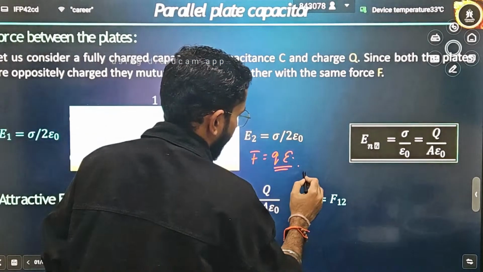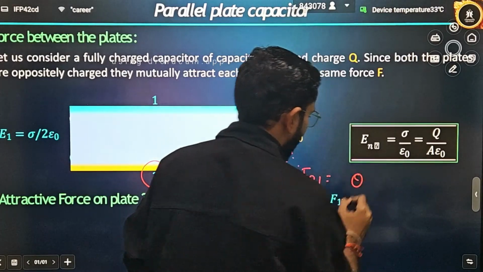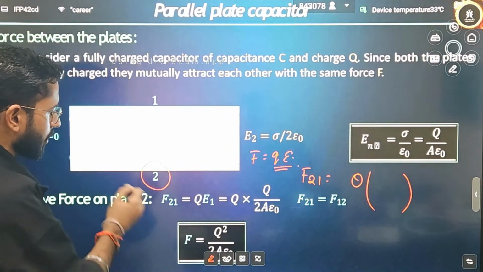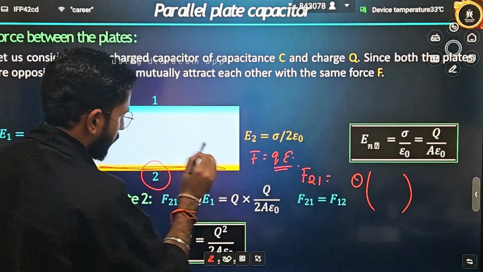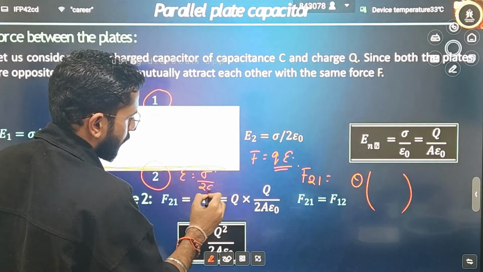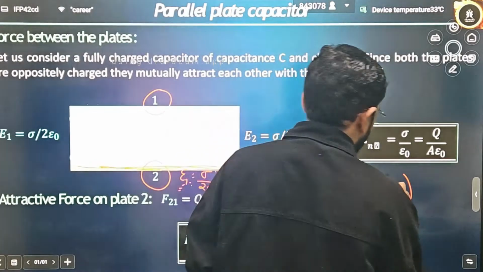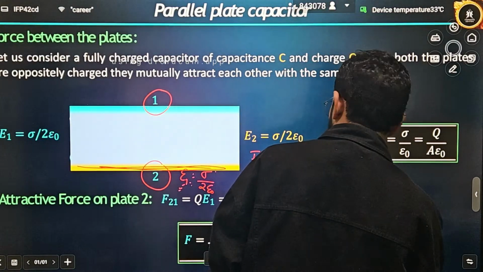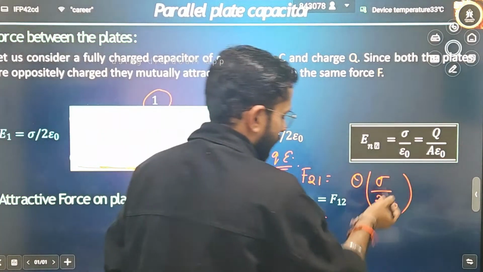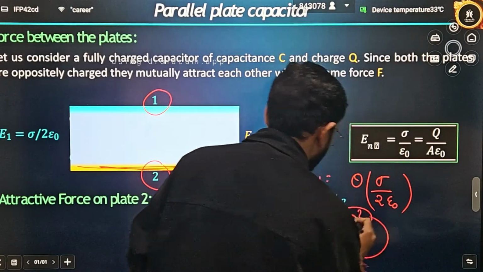How are you writing it? Force on 2 due to 1: you write the charge Q, and then the electric field felt by this surface due to the other one. That electric field is sigma divided by 2 epsilon naught, coming due to body 1, correct? Then what can you define for sigma? Sigma is charge divided by area, so it becomes Q square divided by 2A epsilon naught.